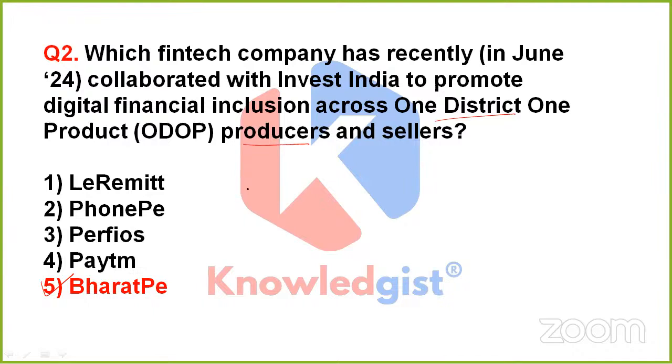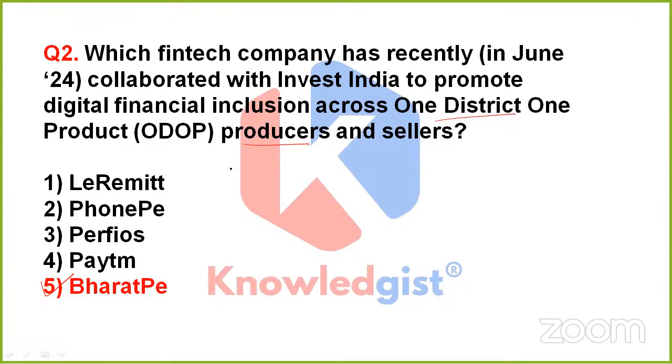Clear? From its name also it is showing that a single product is going to come under this list from each district in the whole country. And the basic goal of this ODOP program is to encourage balanced regional development and socio-economic growth across the country. So that's all about this ODOP program.